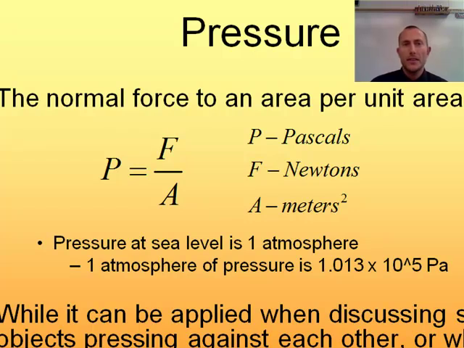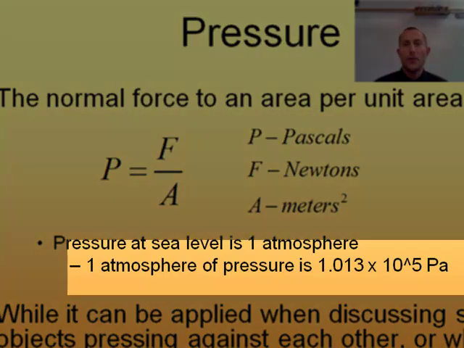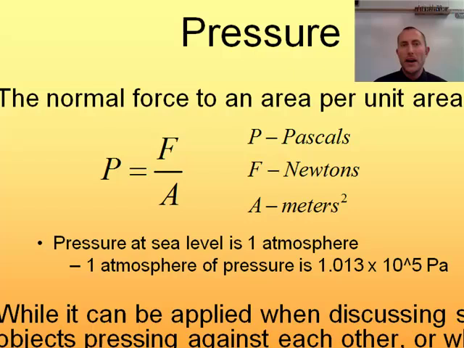And to give you a reference for this amount of pressure, 1 atmosphere of pressure, which is the pressure at sea level, is about 1.013 times 10 to the 5th pascals, or we can also say 101.3 kilopascals. So a lot of times you're going to see your pressure measurements in kilopascals because that's a little bit more practical for a lot of situations. We can also use this when we're talking about the surface of a solid pushing against another solid, but primarily we use it when we're talking about fluids, those being our liquids and gases.